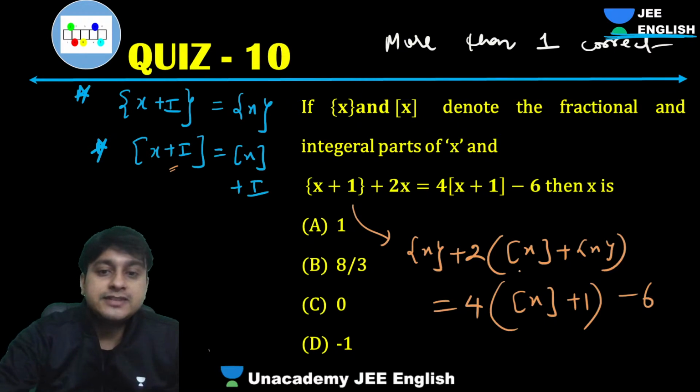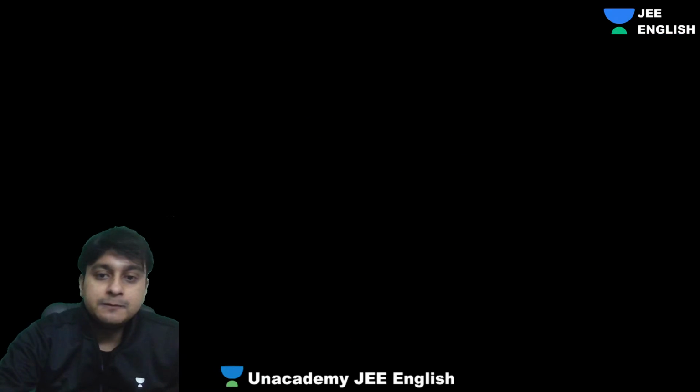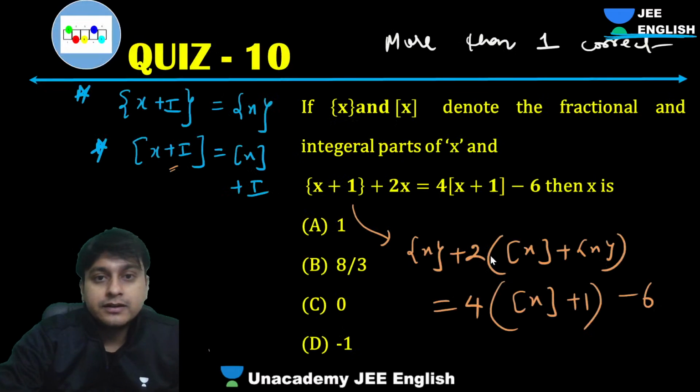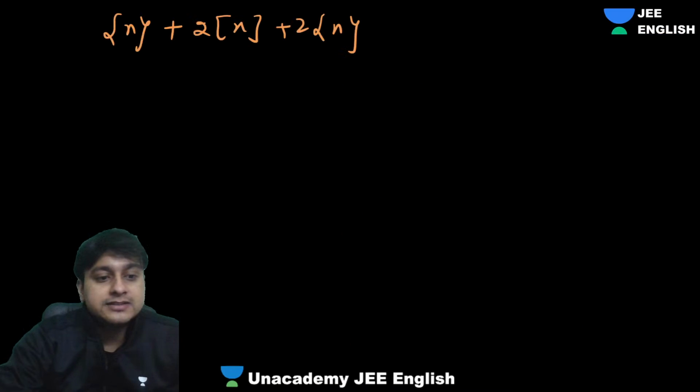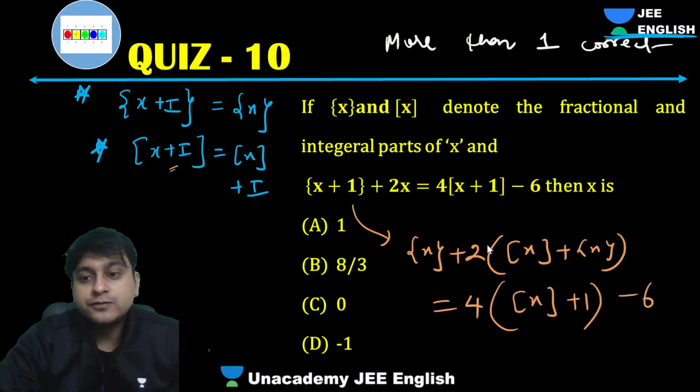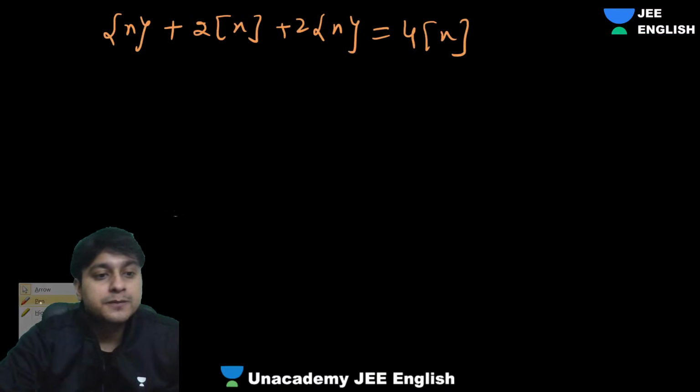Now when I open this up, what are we getting? We will be getting fractional part of x plus 2 times of box x plus 2 times of fractional part, is equals to 4 box x plus 4 minus 6, is equals to 4 box x minus 2.